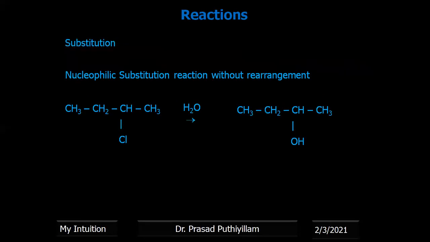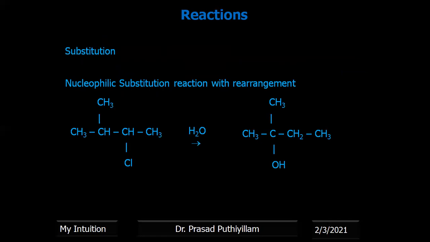So for a nucleophilic substitution reaction without a rearrangement, one example is 2-chlorobutane converted to 2-butanol. Whereas 2-chloro-3-methylbutane conversion to 2-methyl-2-butanol is an example for a substitution reaction with rearrangement. So here you can see that in this type of rearrangement, the substituted functional group is not attached to the same carbon which had the earlier functional group.